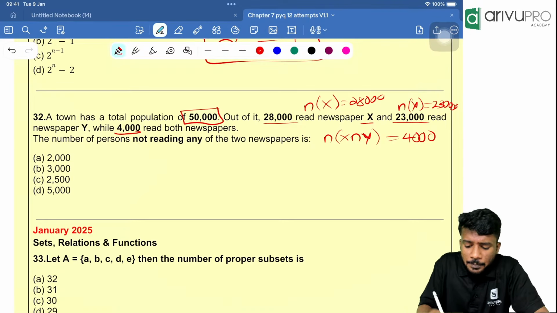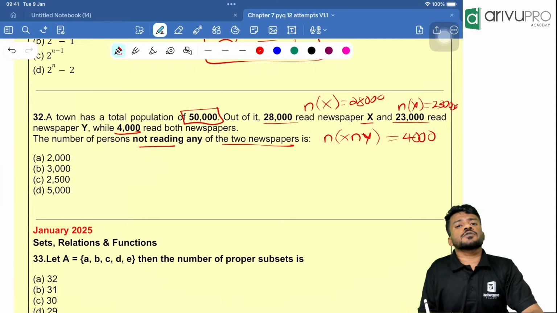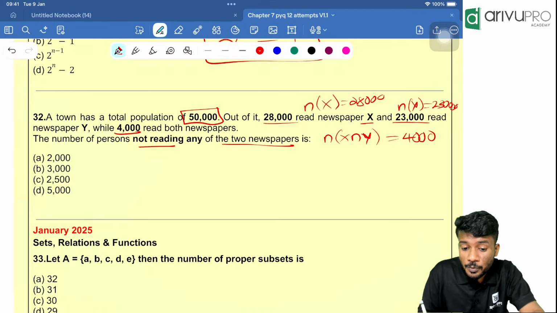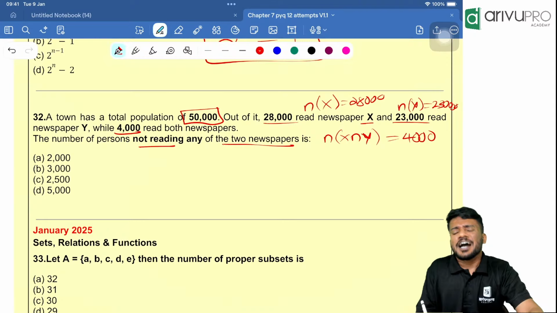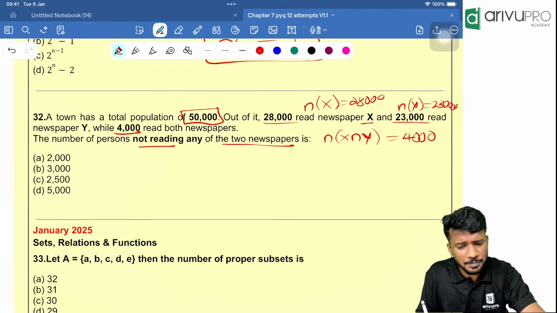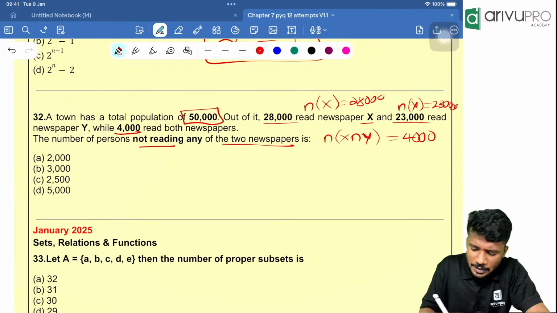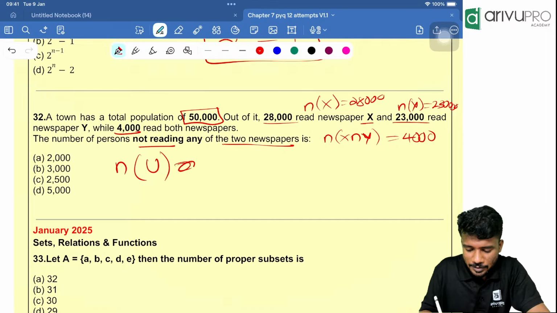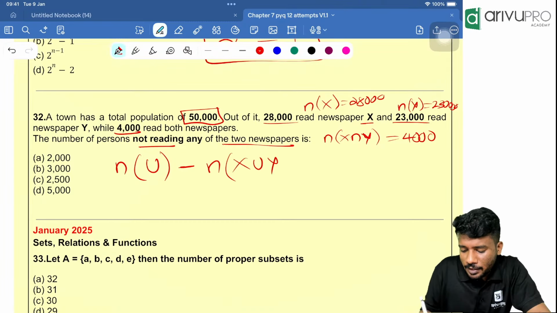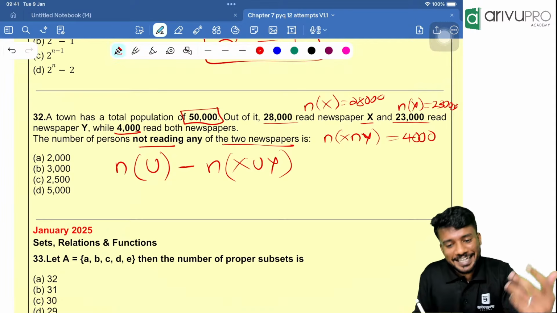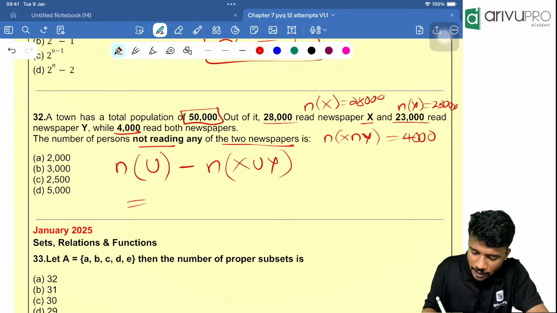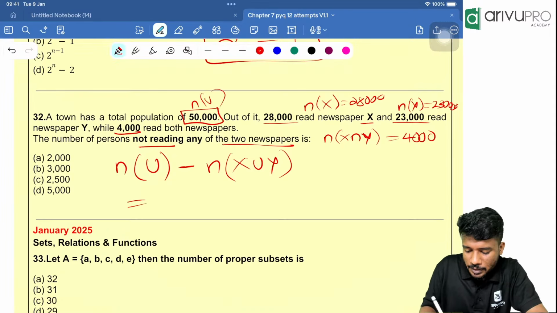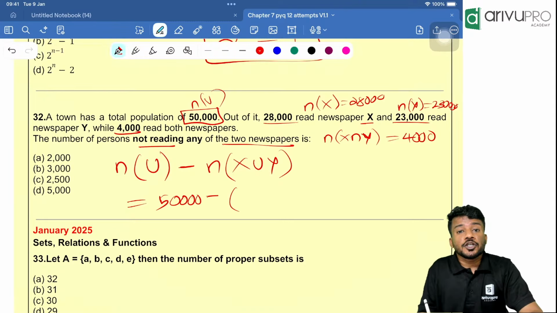Then what else is given? The number of people not reading any of the two papers. How will you find the number not reading any of the papers? Any idea? That is nothing but n of universal minus n of x union y. n of u is nothing but 50,000 minus n of x union y.